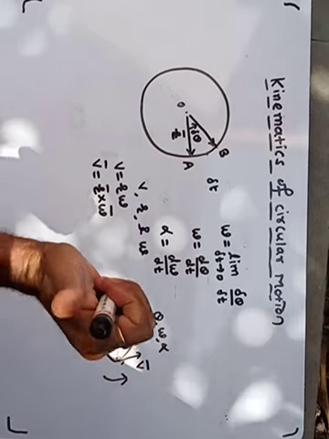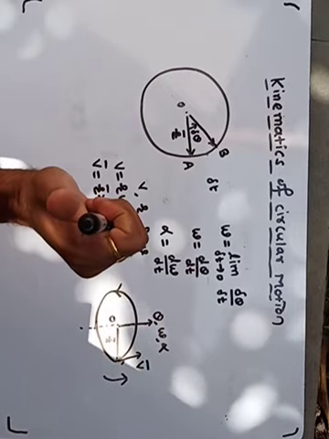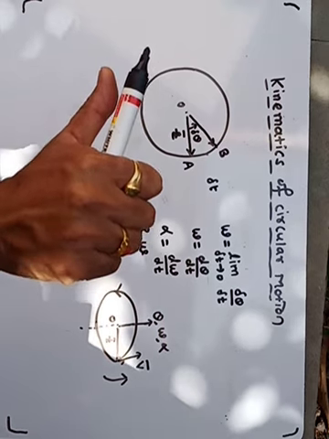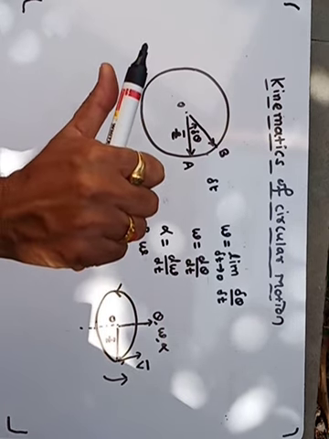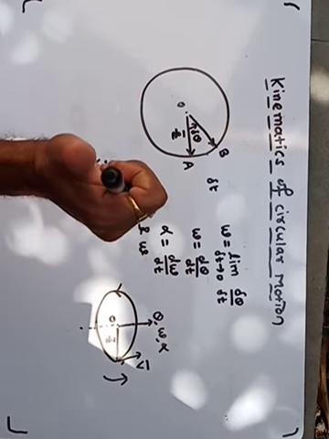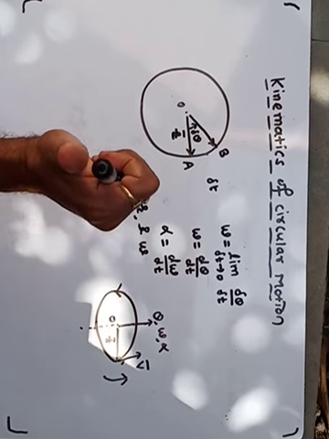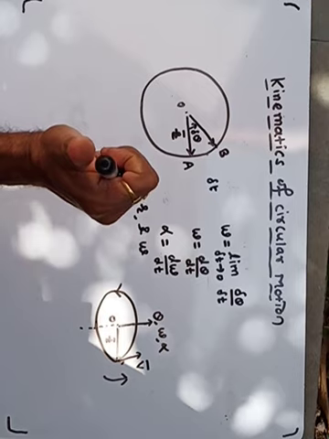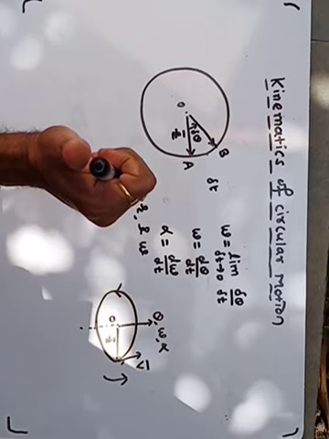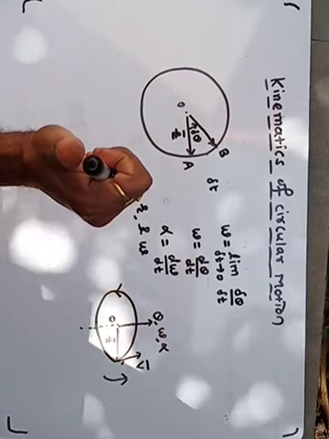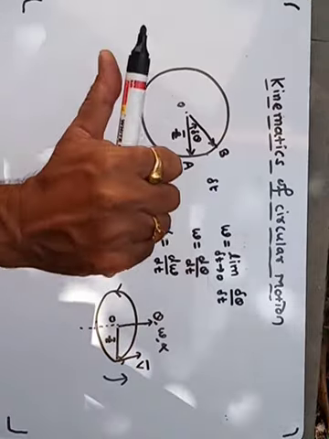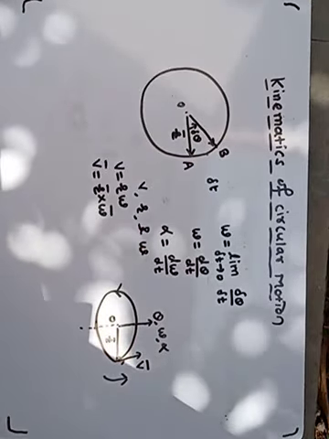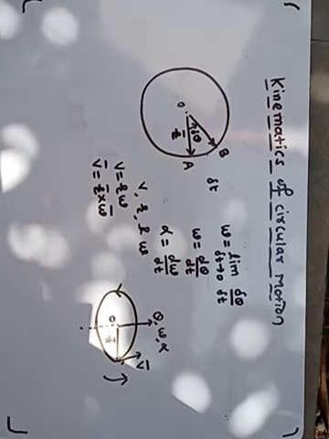If we hold the axis of rotation in our right hand such that the fingers are around the axis and the thumb is stretched out, suppose this is the plane of our figure, then the fingers denote the direction of linear velocity and the thumb denotes the direction of angular displacement, angular velocity and angular acceleration. This is all about the kinematics of circular motion.